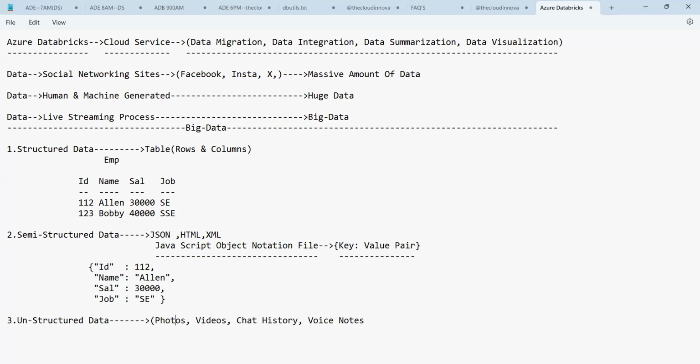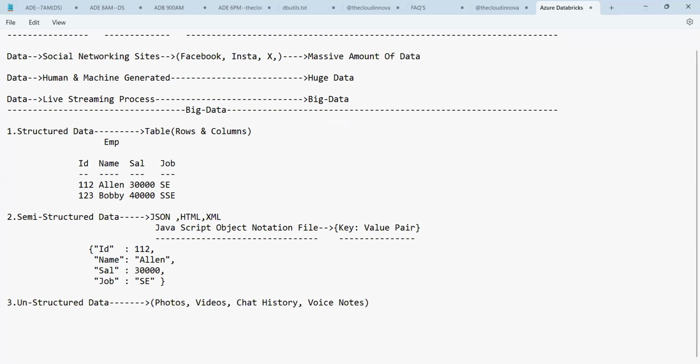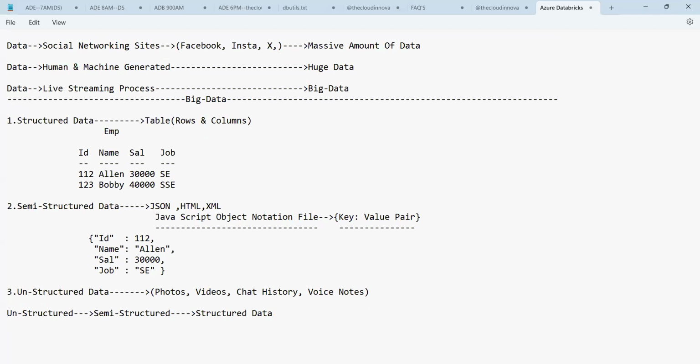So what is the job of a data engineer? The data engineer has to convert unstructured data to semi-structured, and then semi-structured to structured data. That's it. This will always be the job of a data engineer, and we'll be dealing with this kind of data.